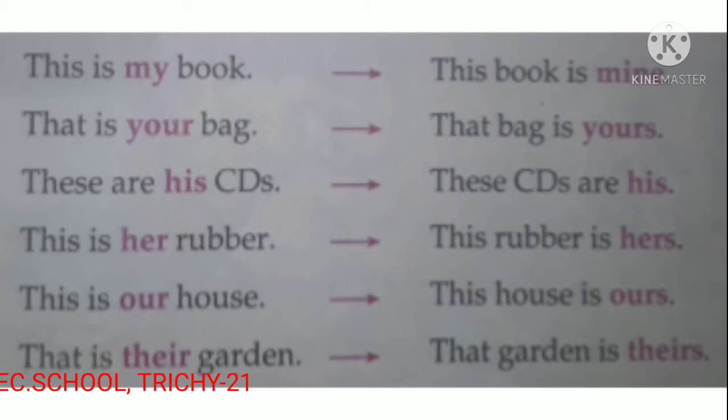Children, the forms my, your, etc. are used before nouns. The forms mine, yours, etc. are used without nouns after them. Again, listen to the sentences, children. You have understood: the forms my, your, etc. are used before nouns. The forms mine, yours, etc. are used without nouns after them.